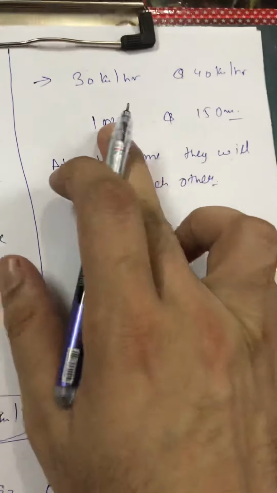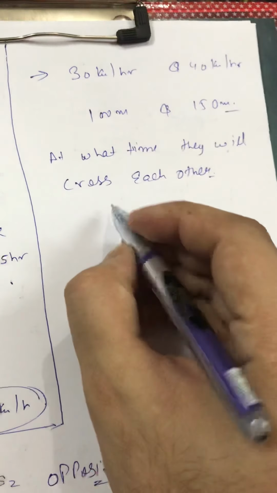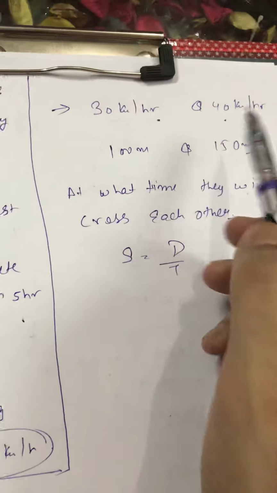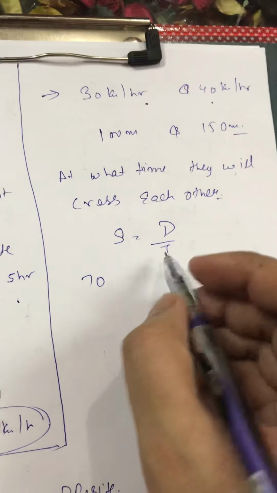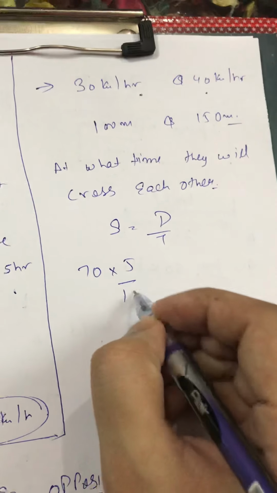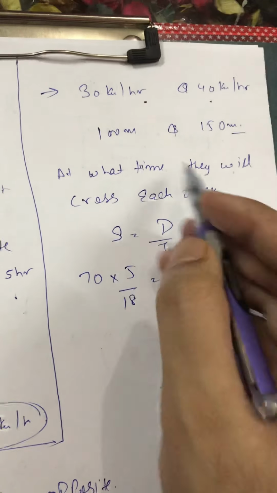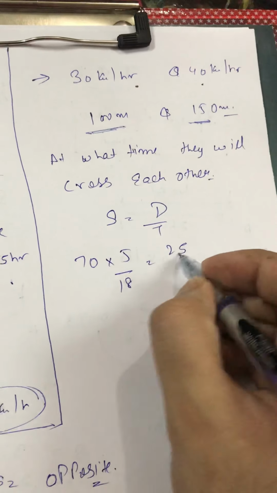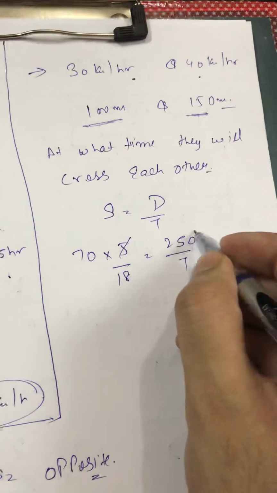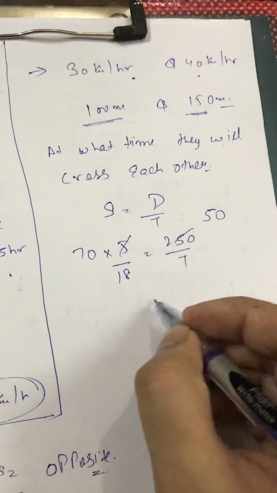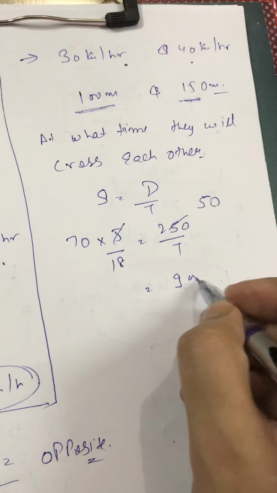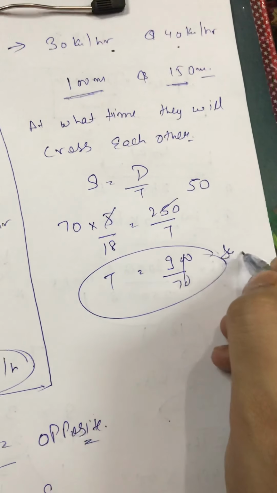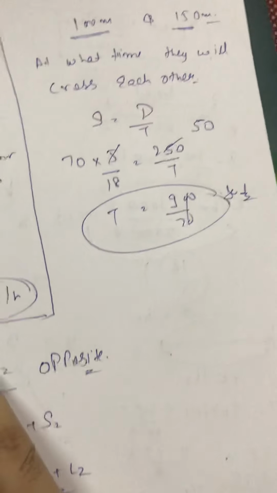So whenever they are moving towards each other, relative speed will be sum of the speeds. As I know, speed is equals to what? Distance upon time, right? Opposite direction, our relative speed will be equal to 70 km per hour. If I want to convert to meter per second, how much will it come? 5/18. Distance is 100 meter and 150 meter. That will be equal to 250 meter, right? So to find the time, how much will it come? That is 900 by 70, that is 90 by 7 seconds they will take to cross each other.